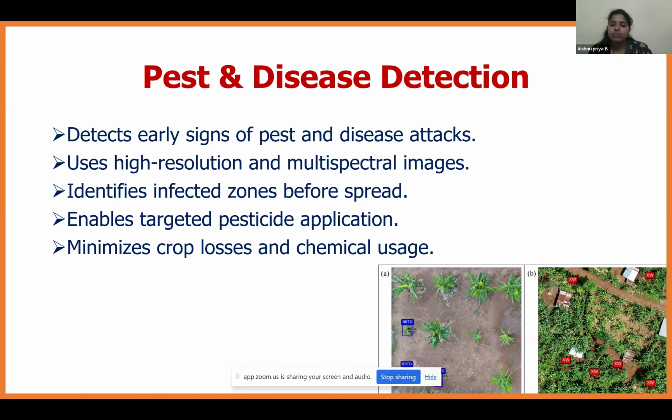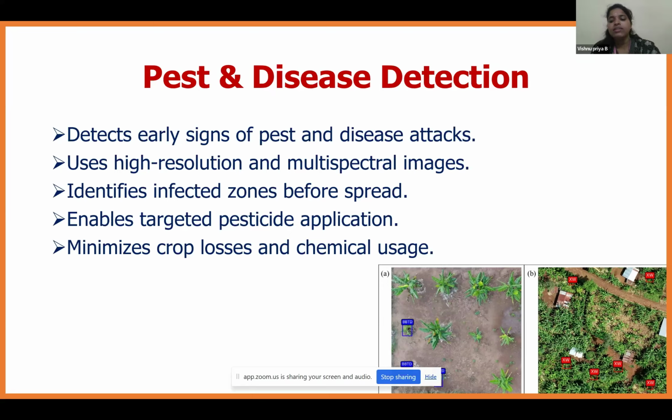See the image in the bottom, that is the A and B image. This is the banana field, where the drone has detected a particular plant, that is second row, first one. It is detected with a certain pest or disease. What it will do now, it will spray the particular pesticide on the plant, and it will arrest the spread of the particular pest or disease to the entire field, so that the crop loss will be reduced, and maximization of yield will happen.